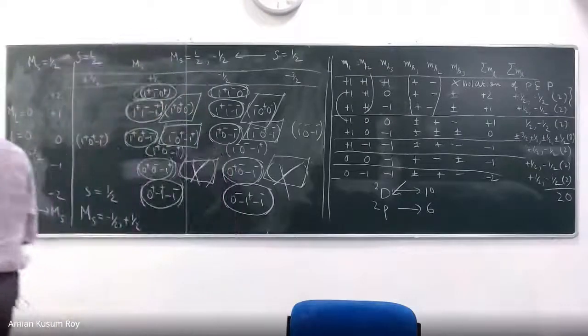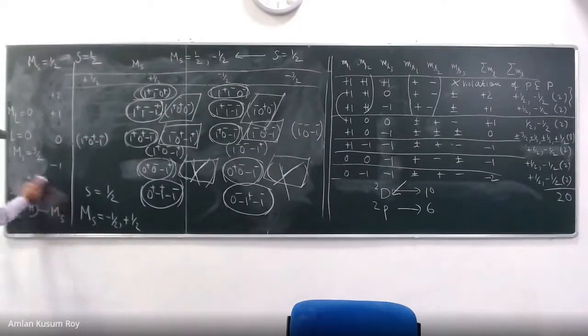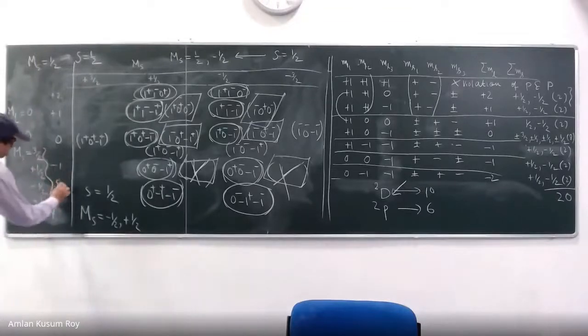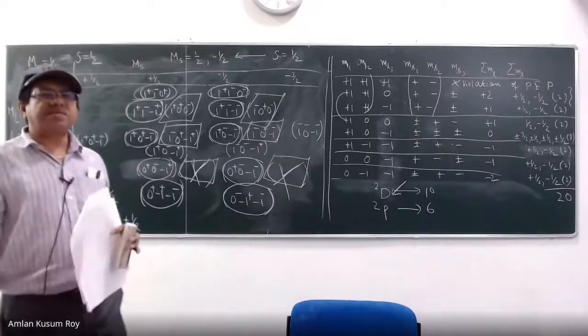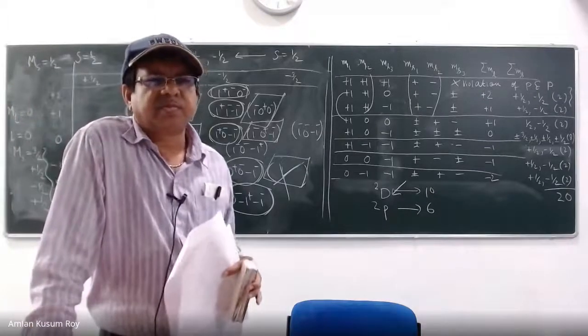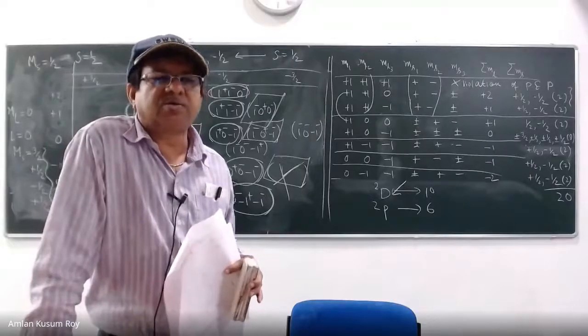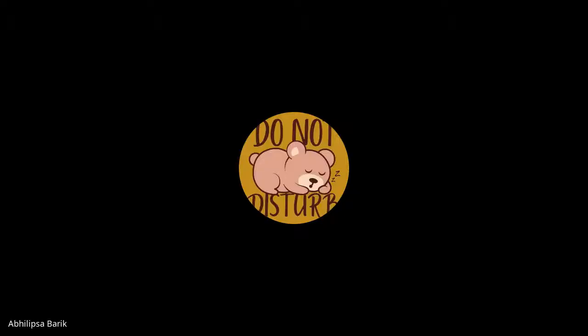So don't you think there should be MS values of plus half, minus half, and plus 3 by 2? That will correspond to S equal to 3 by 2. If my S is equal to 3 by 2, what are my MS values, Abhilipsa? Those 4 values: plus minus 3 by 2 and plus minus half.